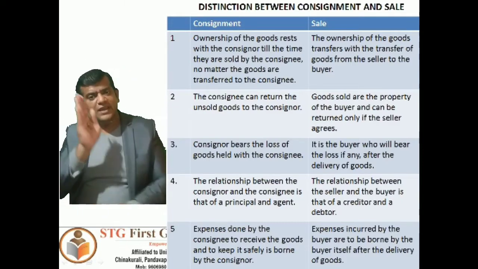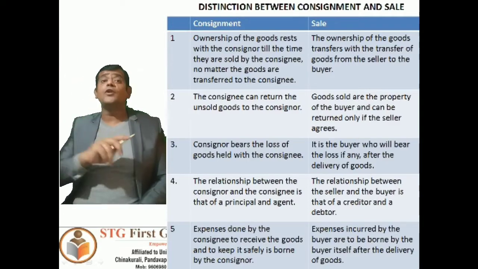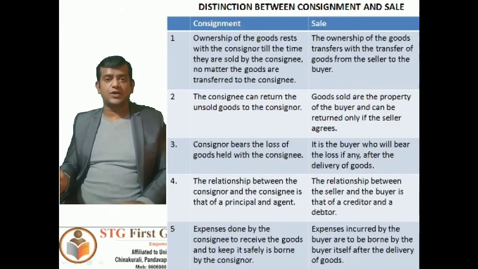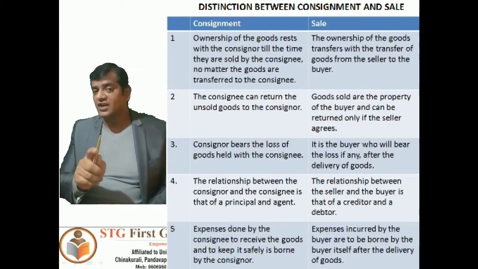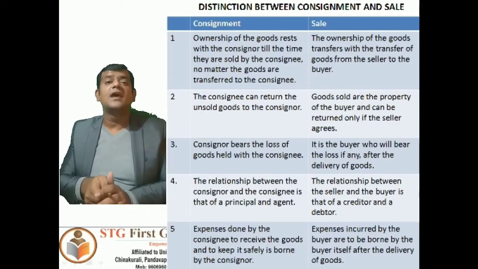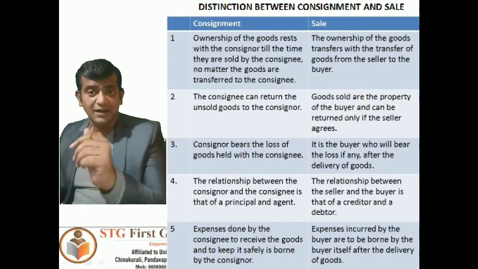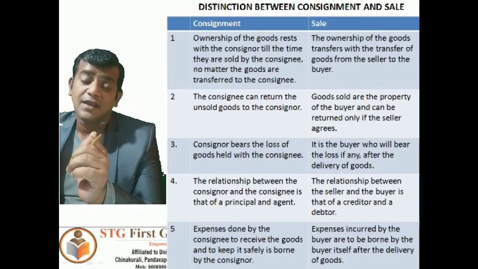Clear? Even though the goods are in the hands of the consignee, the ownership cannot be transferred to the consignee. Ownership always lies with the consignor until the goods are sold to the ultimate consumer.